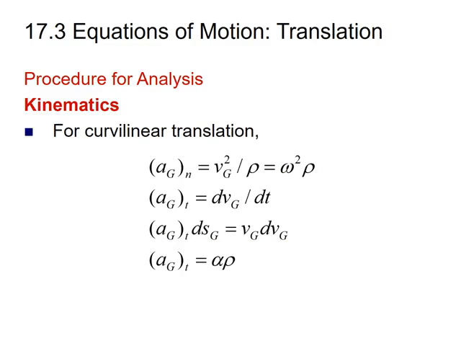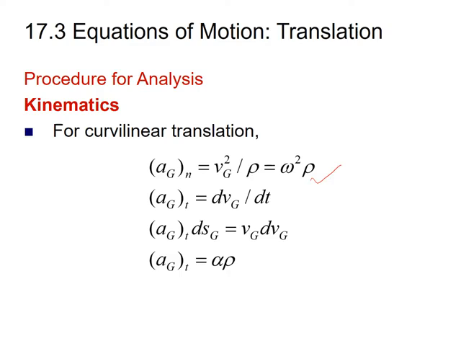Now let's have a quick revision about curvilinear translation motion. In case of particle motion on a curvilinear path, we have discussed that the normal acceleration equals v squared over rho, which equals omega squared rho, where rho is the radius of curvature.